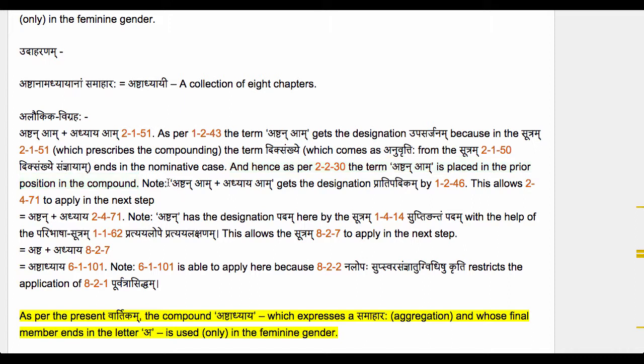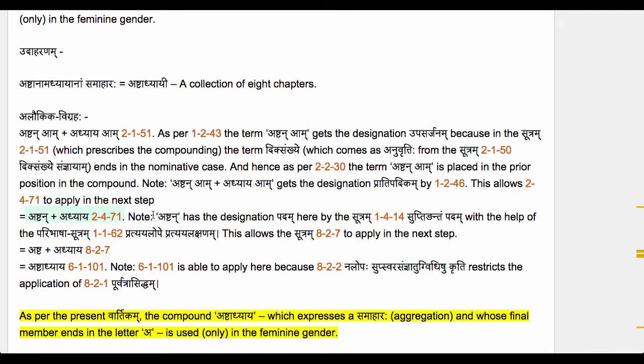Now Ashtan Am Adhyaya Am gets the designation Pratipadikam by 1246, Krit Disa because we have formed a compound. That allows us to apply the Sutram 2471 Supo Dhatu Pratipadikayoho, perform the luk elision on the sup affixes am and am which are inside the compound Pratipadikam. So we now get Ashtan Adhyaya.